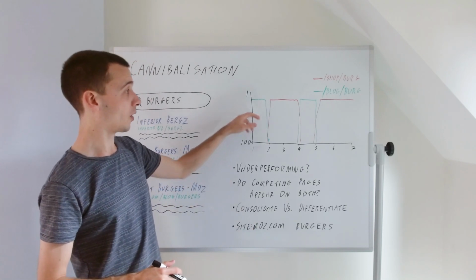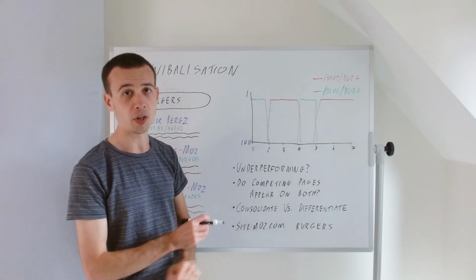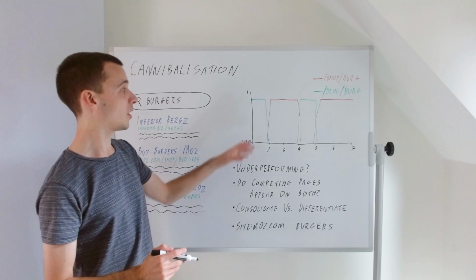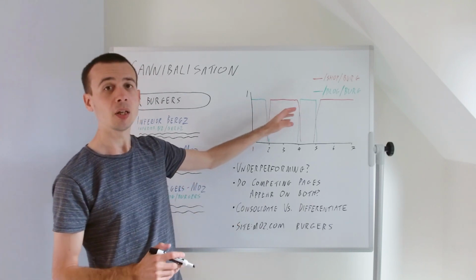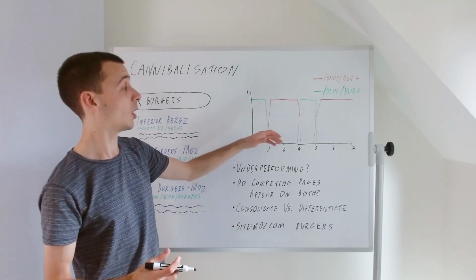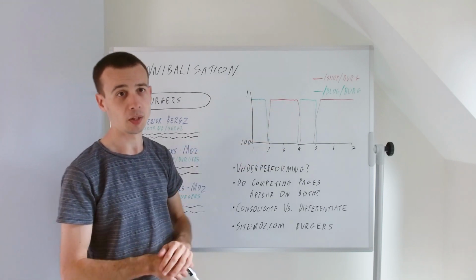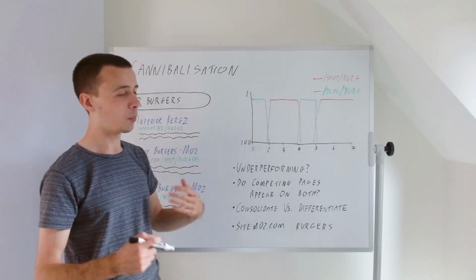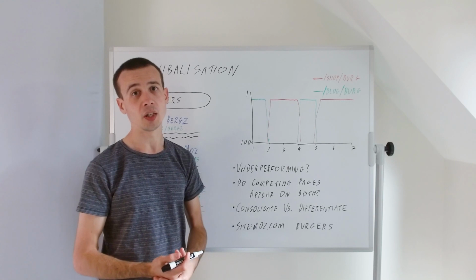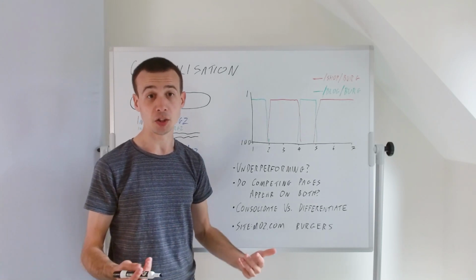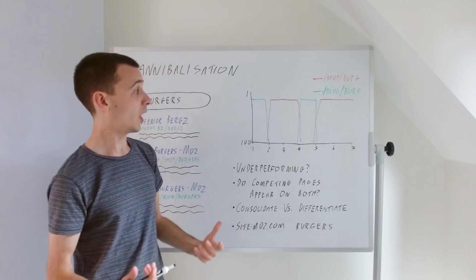When one of them ranks, the other just falls away to oblivion, isn't even in the top 100. Basically there's only ever one appearing at the same time, and they sort of supplant each other in the SERP. When we see this kind of behavior, we can be pretty confident that what we're seeing is some kind of cannibalization.